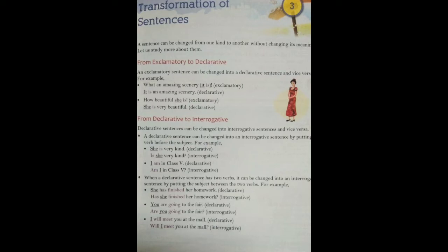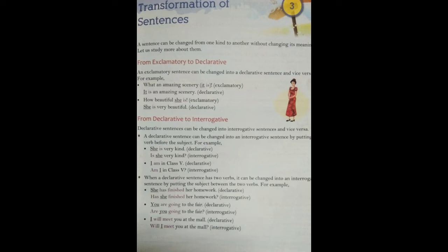So today we are going to start with lesson number 3 of English 1, that is transformation of sentences. We have studied about 4 kinds of sentences in the previous lesson. Over here we'll be discussing how to transform one kind of sentence into another kind of sentence without changing its meaning. So let us start. A sentence can be changed from one kind to another without changing its meaning. Let us study more about them.